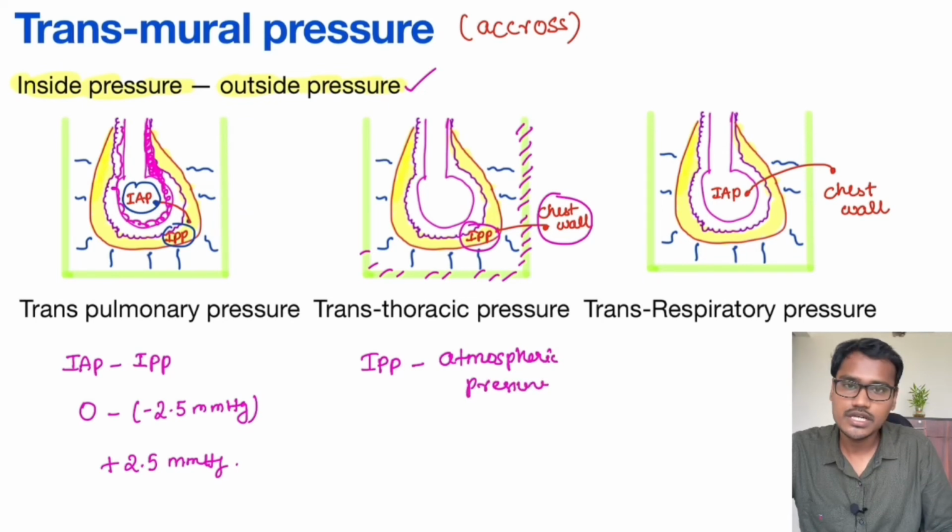So what is the value here? Intrapleural pressure, as we know, is minus 2.5, minus 0, which is minus 2.5 mm of Hg.